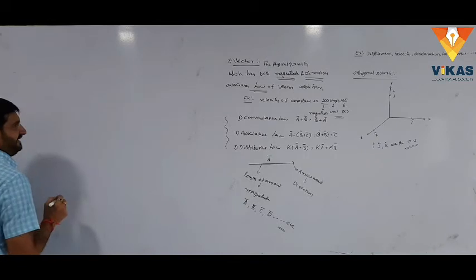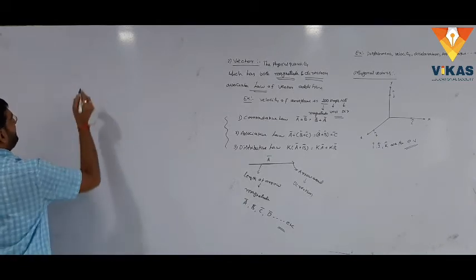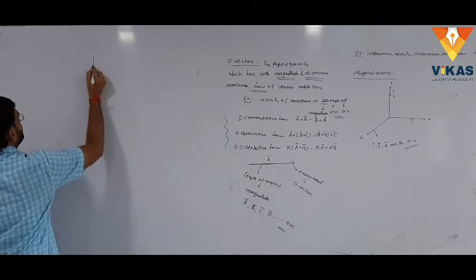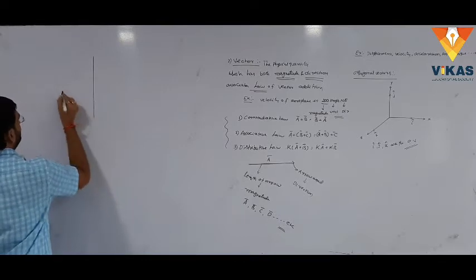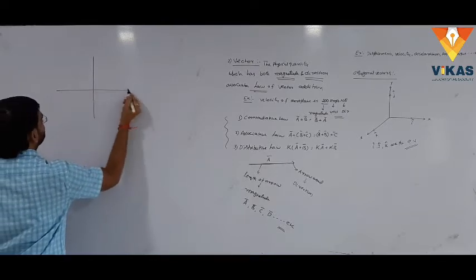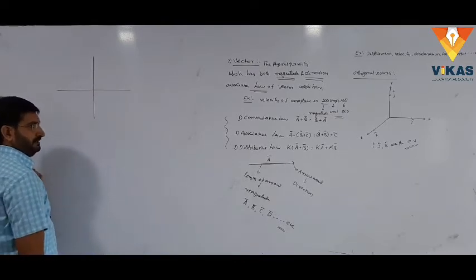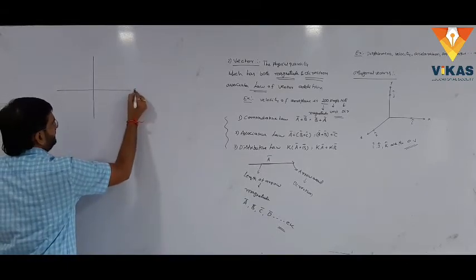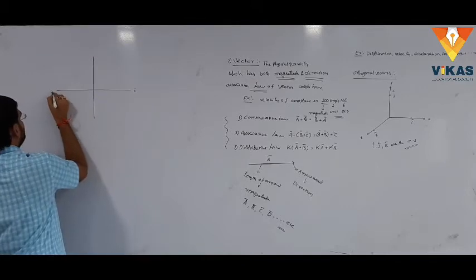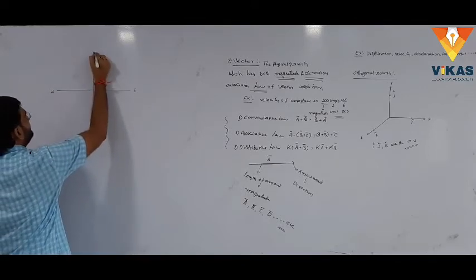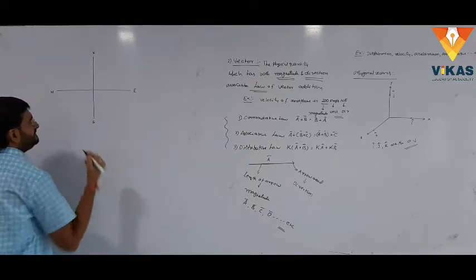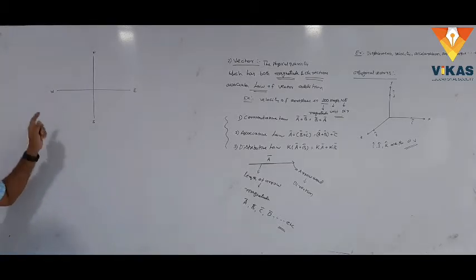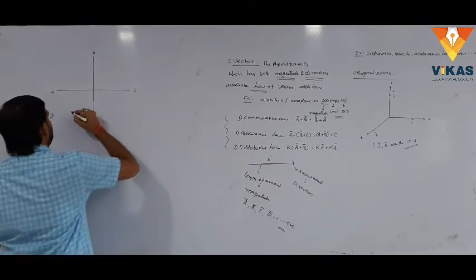How to represent the directions in vector? Let us consider the two-dimensional coordinate system with the natural directions. This is east, this is west, this is north, this is south.